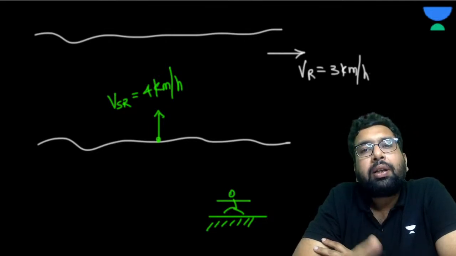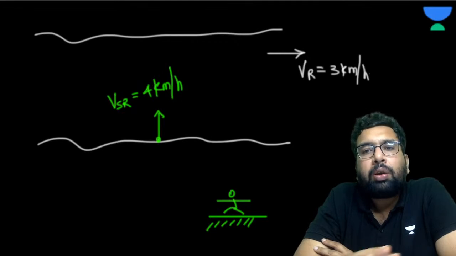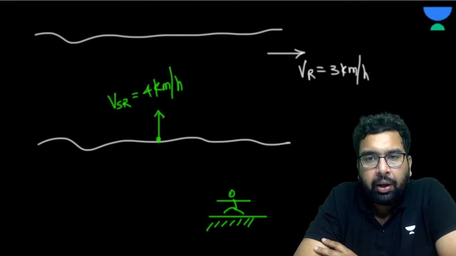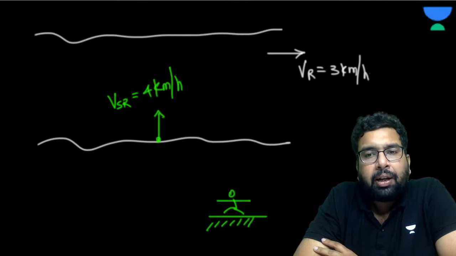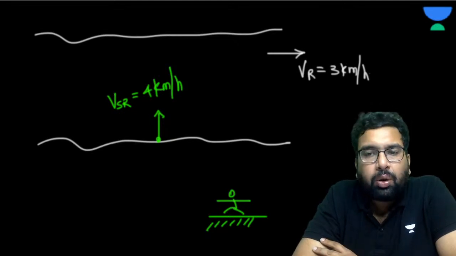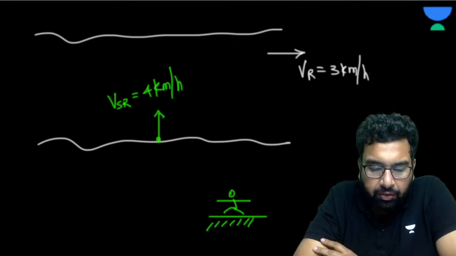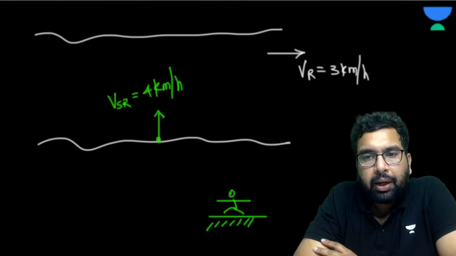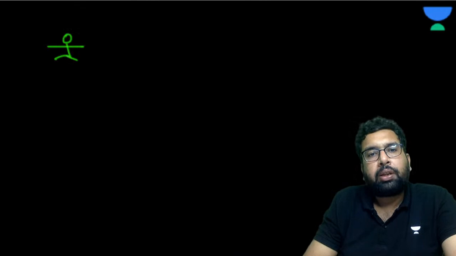Now, in the same way, if something is swimming or moving inside a river, by default, when you are seeing some velocity, the river is also still, so that is the velocity with respect to the river only. Did you get it? No, you didn't get it. Let's suppose, lastly we have done the police thief problem, remember?